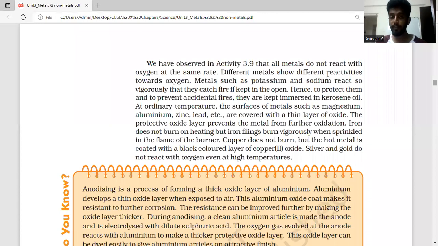Now, this paragraph summarizes the behavior of different metals with oxygen or with air, how they react, whether they react vigorously, whether they react readily, or they react slowly, or they will never react. To understand this and also to relate this, let us look at the reactivity series and then come back to this.